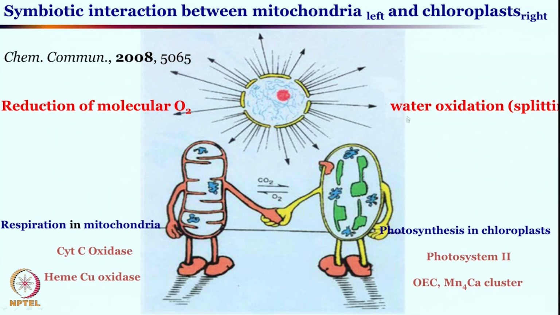So, water will be converted to oxygen at the chloroplast. These are complementary reactions, diagonally opposite. Converting oxygen to water requires 4 protons and 4 electrons, and the reverse is true for the water oxidation to make the oxygen molecule.